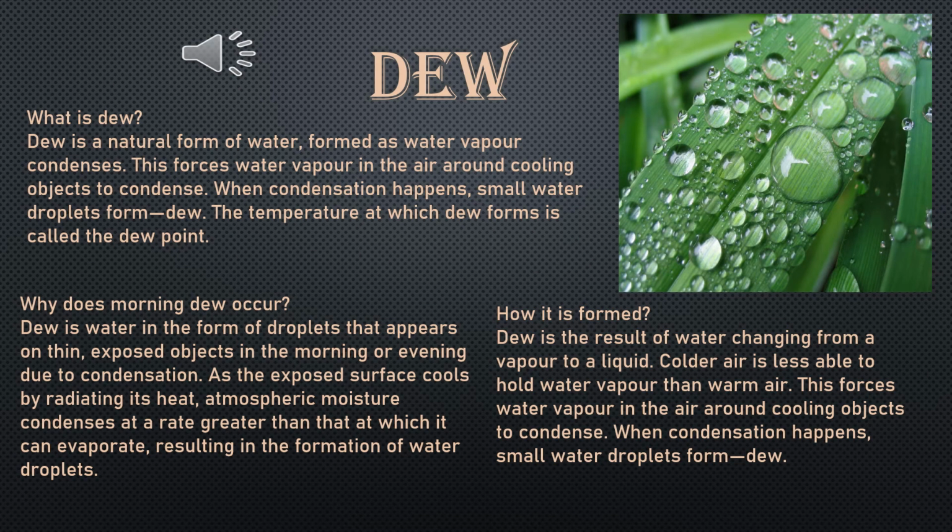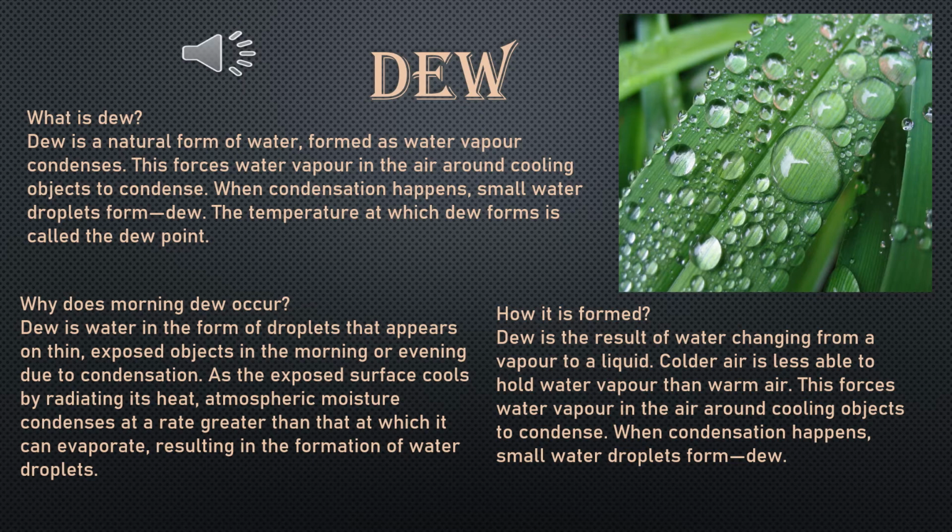Now what is dew? Dew is a natural form of water formed as water vapor condenses. This forces water vapor in the air around cooling objects to condense. When condensation happens, small water droplets form dew. The temperature at which dew forms is called the dew point.